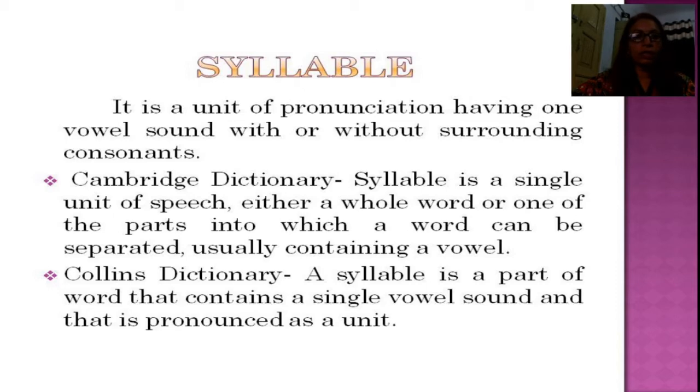There may be more than one or two vowels. There may be no vowel letter, but the pronunciation must be a vowel. According to the Cambridge Dictionary, a syllable is a single unit of speech, either a whole word or one of the parts into which a word can be separated, usually containing a vowel. According to Collins Dictionary, a syllable is a part of a word that contains a single vowel sound and that is pronounced as a unit.